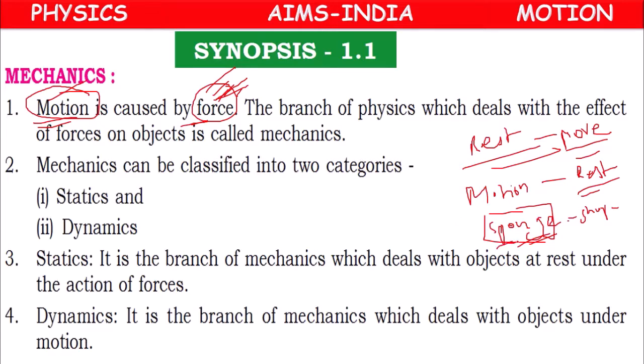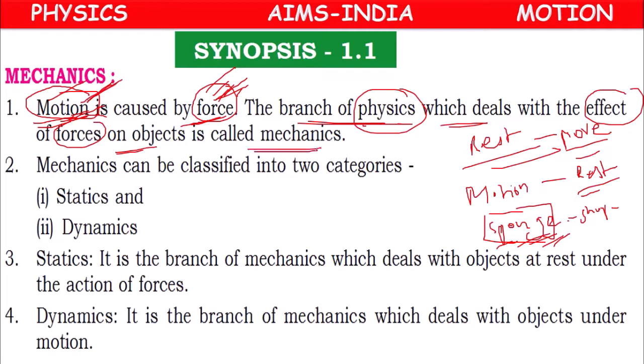Like that, so many effects may happen. In that, motion also one kind of effect caused by the force. So the branch of physics which deals with effect of force on objects, particularly regarding motion, is called mechanics.